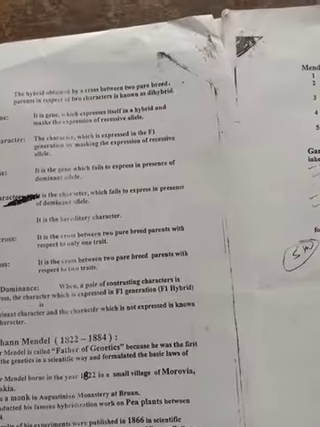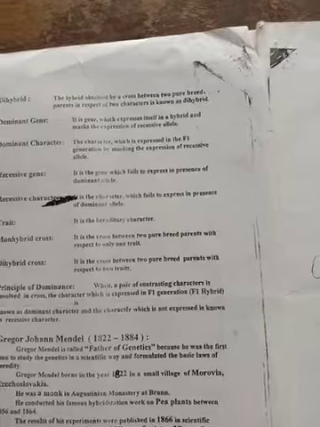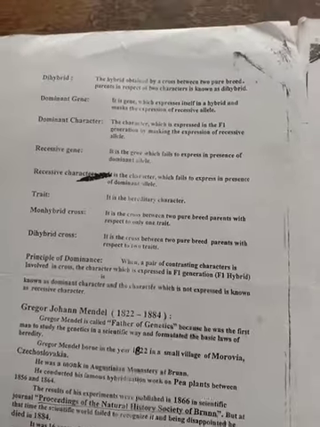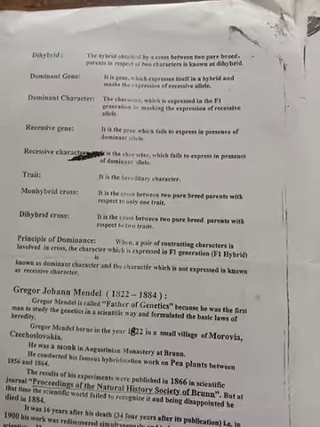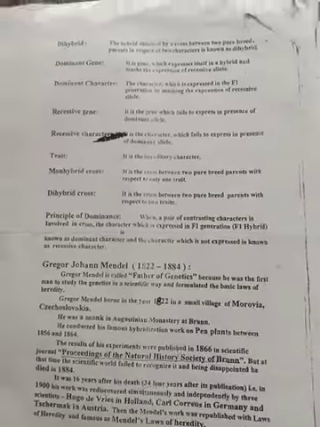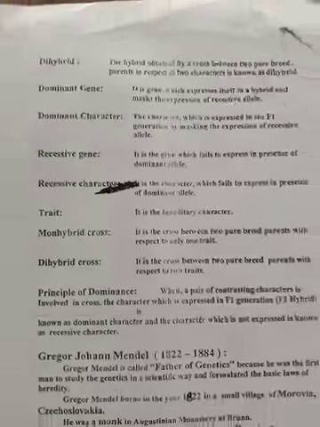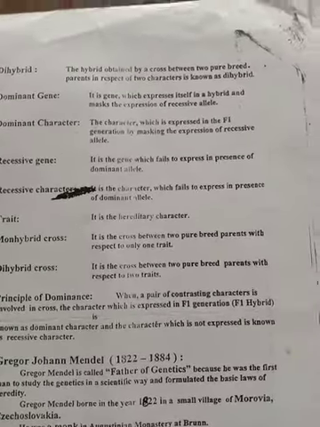Then monohybrid and dihybrid cross. Monohybrid means two pure breed parents with respect to only one trait. If we take only one character of those parents, when we cross them, the offspring produced is what we call a monohybrid cross. Dihybrid means we have to select two characters at a time and make the cross.